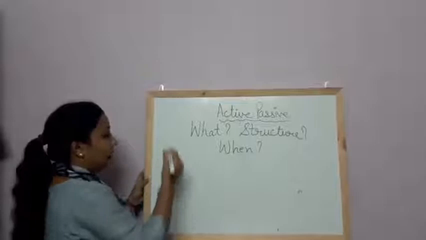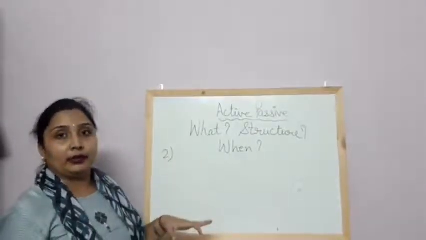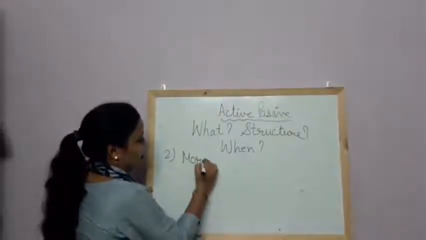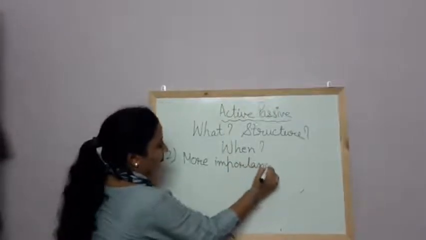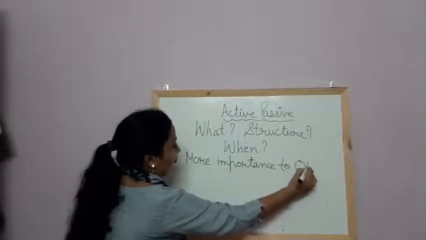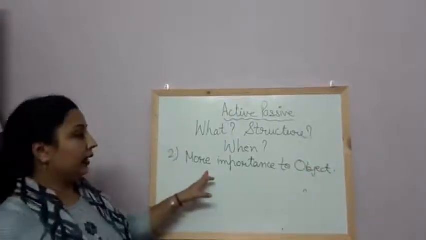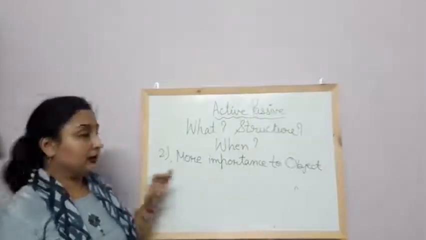Second, we use passive voice when we give more importance to the object, or we can say we are not interested in the subject.